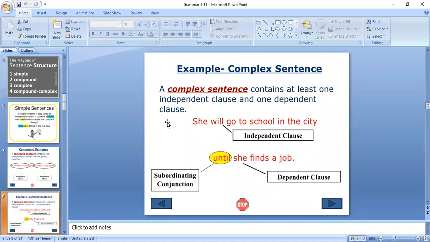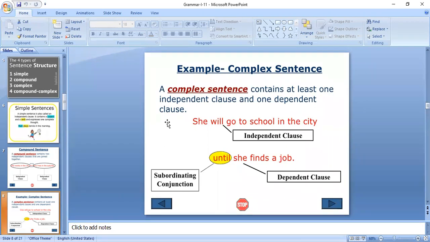A complex sentence contains one independent clause and one dependent clause. If a complex sentence doesn't contain an independent clause, we cannot understand the dependent clause.